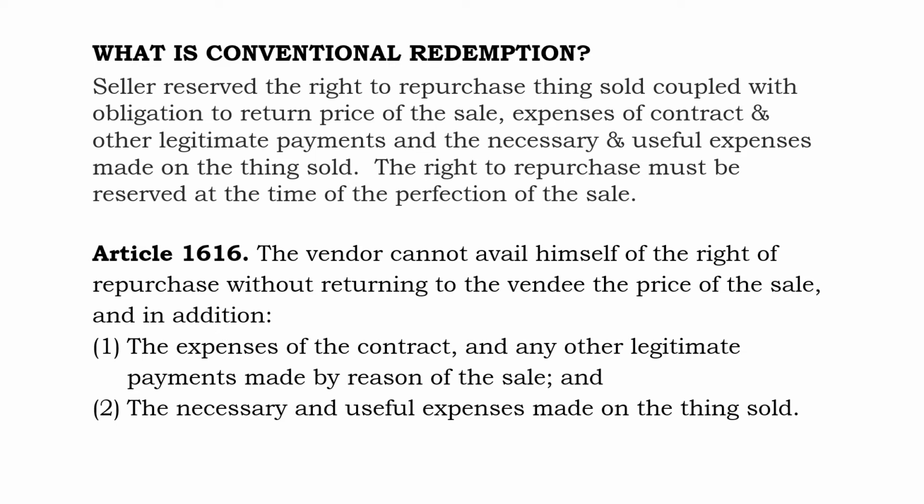Okay, so pagdating ng 2005, asensado na si Juan, nagnegosyo nga siya. So, magkano ang ibabayad niya kay Pedro? Ito yon nasa 1616. Number 1, the purchase price itself. So, ang example natin, 1 million ang bilihan nila noong year 2000. So, 1 million dapat ibalik niya. Pero hindi lang yun ang dapat niya ibalik. Number 1 sa 1616 is the expenses of the contract and any other legitimate payments made by reason of the sale.